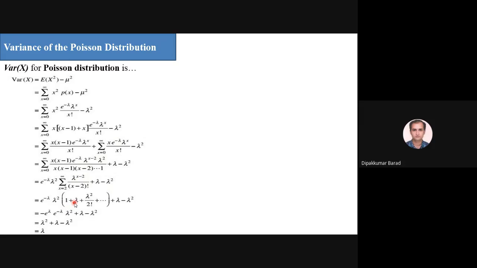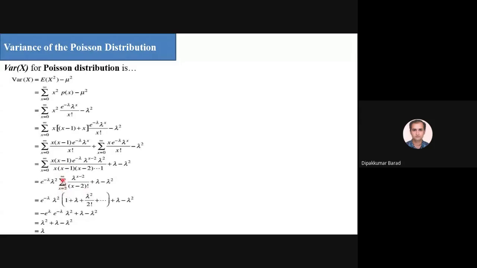This is 1 plus lambda. Now here we are cancelling these terms, so the summation varies from x equal to 2 to infinity. Otherwise, if I start from 0, we get lambda raised to minus 2, which is not the case here. So we have removed these two terms, so x goes from 2 to infinity.